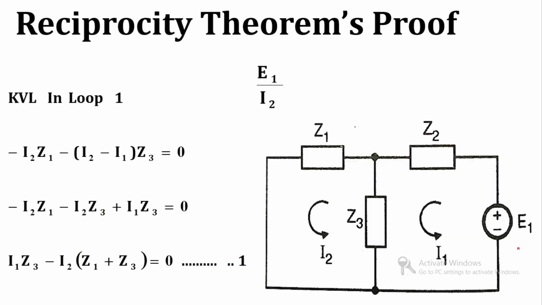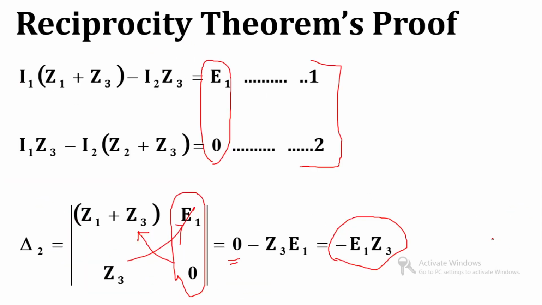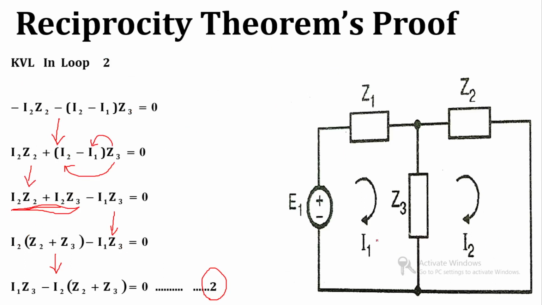Okay, now it's time to interchange the input and output. So over here you can see that this is the E1 and this is the I2. So now we have to interchange the input and output. So E1 which is in the first loop, now it will be shifted to the second loop, and I2 which is the current in this particular loop, now it will shift to this loop.